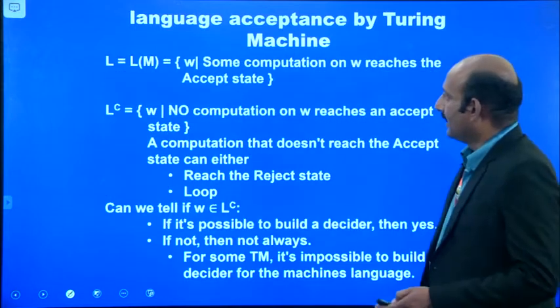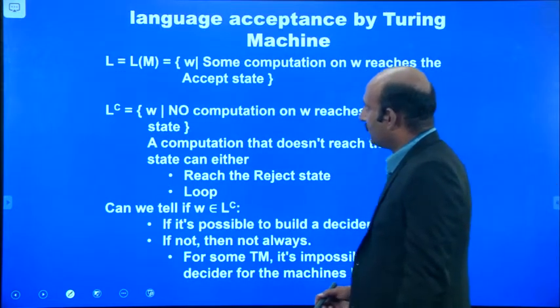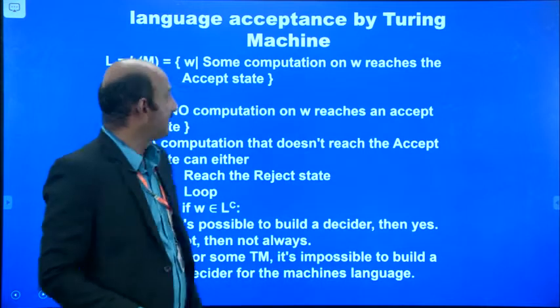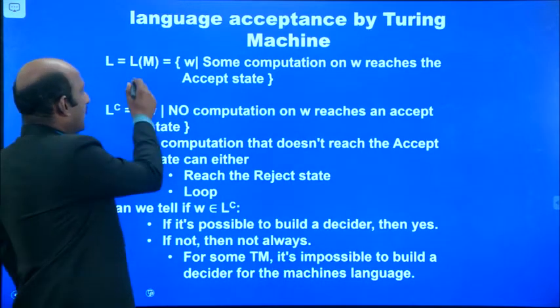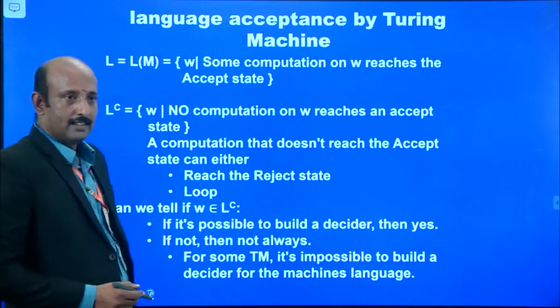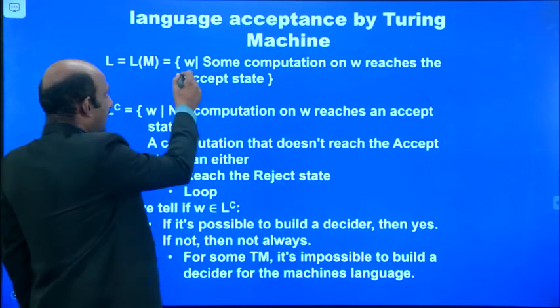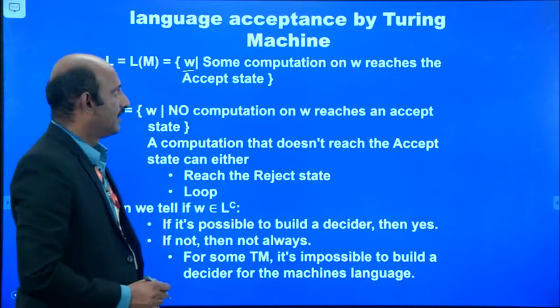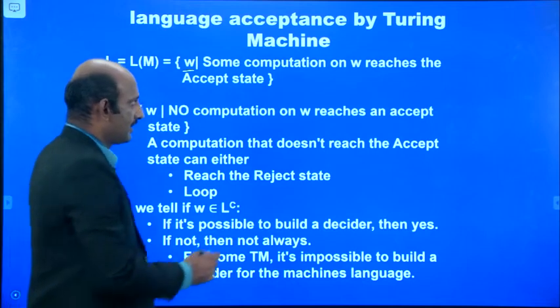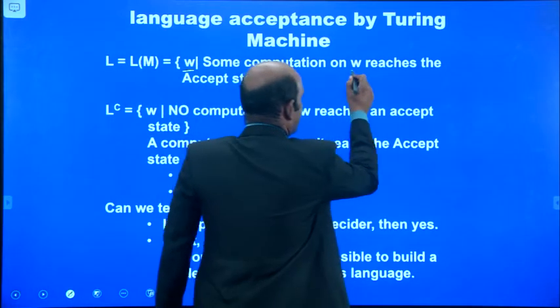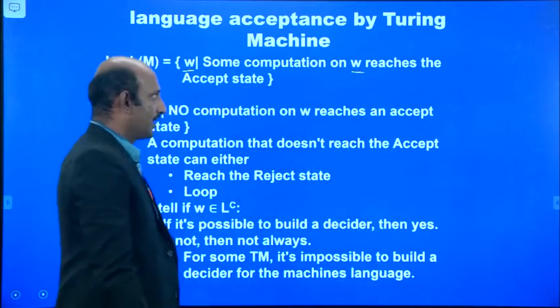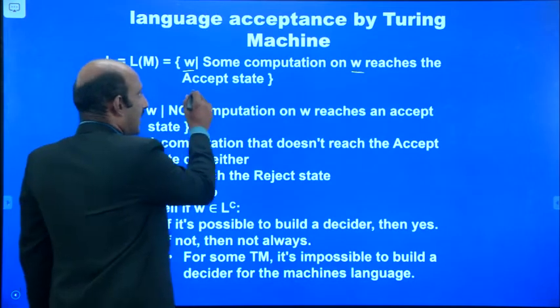See, the language of the Turing machine is L equal to L of M, that is, the language of machine M, where W is an input string. For some computation on W, the input string reaches the accepting state.